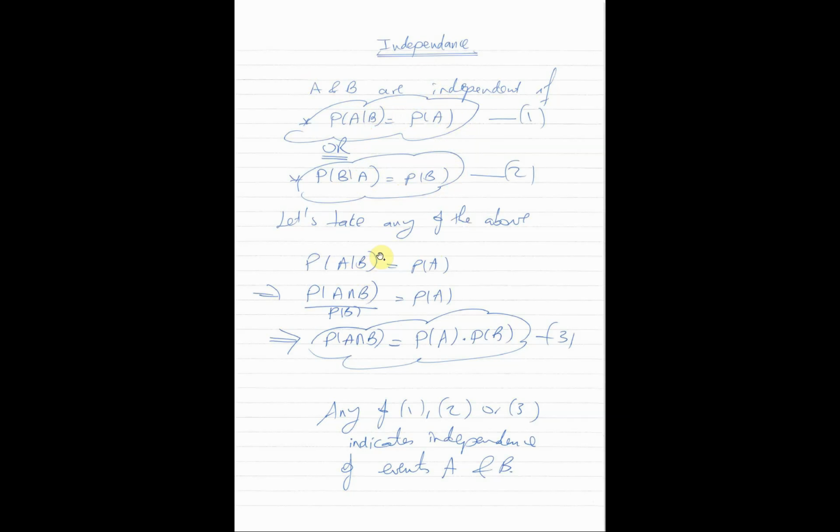Now what was this left side here? It's a conditional probability. What was the definition of the conditional probability? So let's replace this conditional probability by its definition. So we have the probability of A intersection B divided by the probability of B. So if you see this, it's exactly the same as the first condition. Now, if we multiply both sides by the probability of B here, what do we get? The probability of A intersection B is equal to the probability of A times the probability of B.